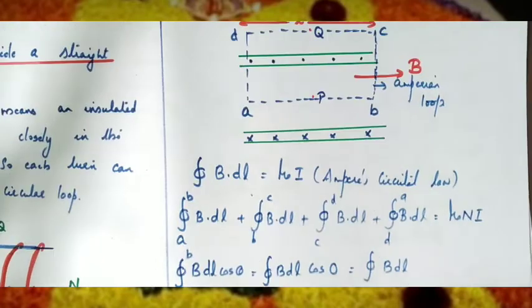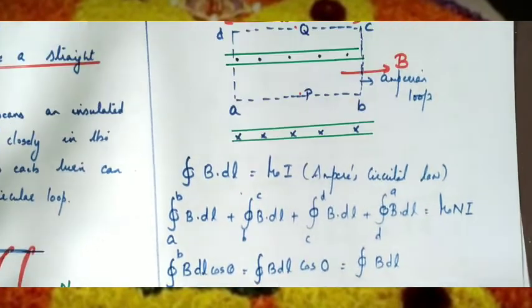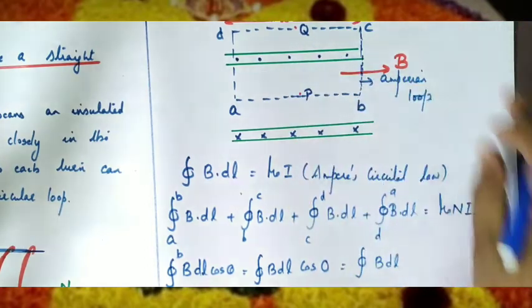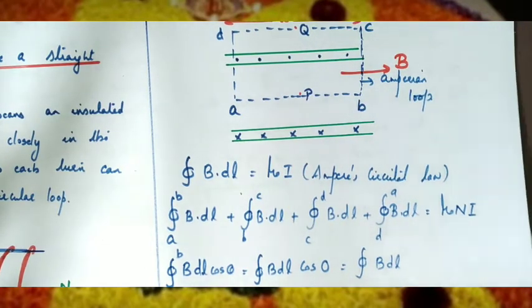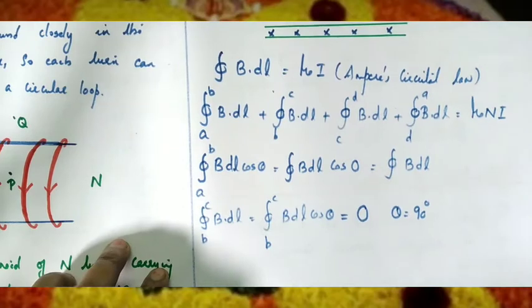Now, third step, integral C to D, B dot dl. CD is the face outside the solenoid, and the magnetic field outside the solenoid is approximately 0. So there is very little magnetic field outside.